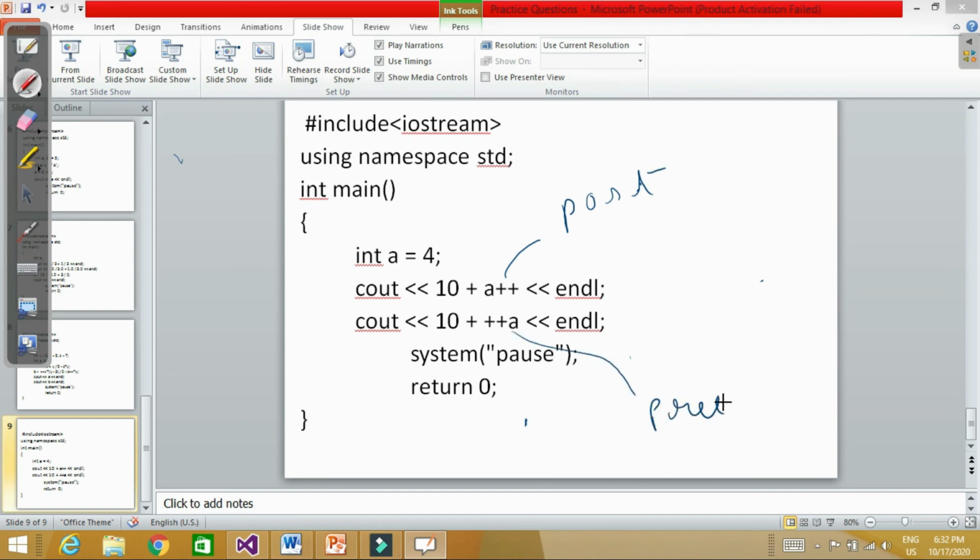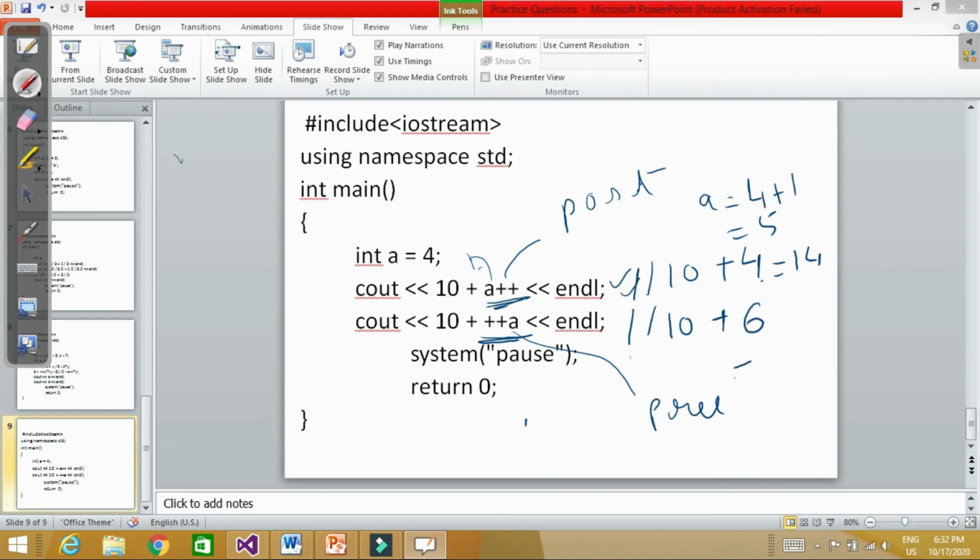Fine. So this A++, what does post increment do? It will assign the value and then it will increment A. So in this statement it will do 10 plus 4, and now after assigning the value 4, A will be 4 plus 1, A will be 5. So here the output will be 14. Now in the next statement, because we have pre-increment, it will increment A first and then assign it. Up to this step A is 5, so 5 plus 1, 6. So now this will be 16. So the output of this problem should be 14 and 16.